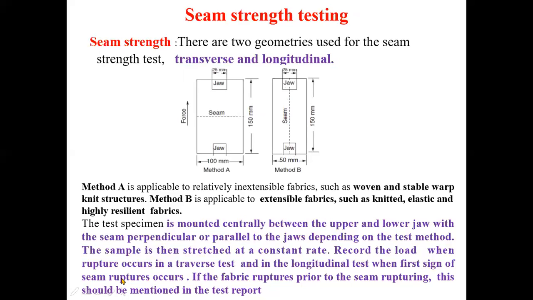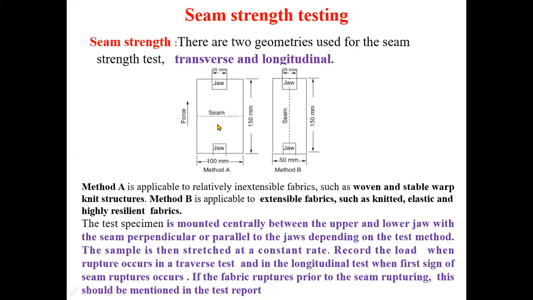So here you have to note the load just when it is on the point of seam rupture. Sometimes it may happen that the fabric ruptures prior to the seam rupturing; this should be mentioned in the test report. Why? This type of situation may arise if there is any damage produced in the fabric which is not visible. What sort of damage?